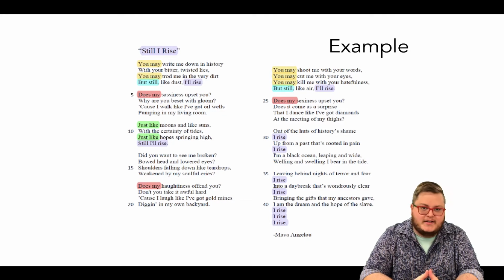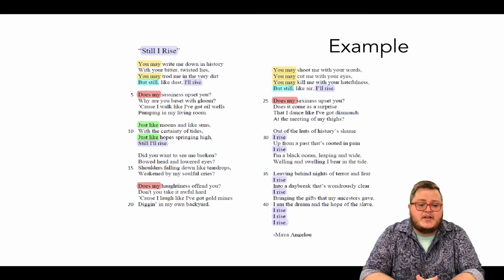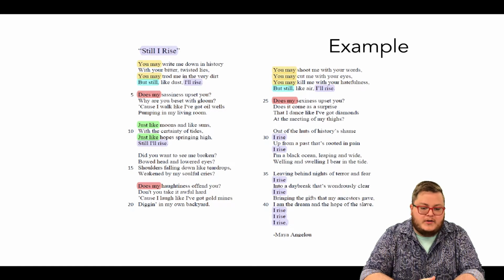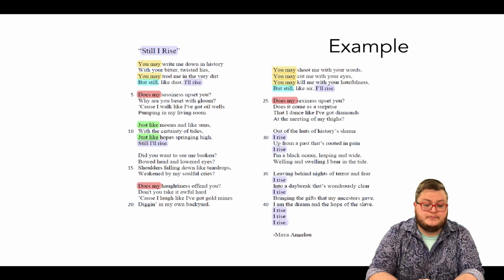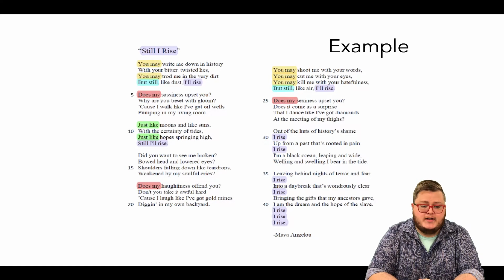And then let's look at the second type of repetition, "you may." We don't see it throughout the whole poem, but we do see it in sections. In the first stanza, we have "you may, you may." And then when you look at line 21, it starts again with more repetition for 3 lines. We have "but still," and I found that twice. And then we also have "just like," which is seen in 1 stanza, and then "does my," which is seen in 3. And again, the question for you is, why does this repetition help build the tone of the poem?